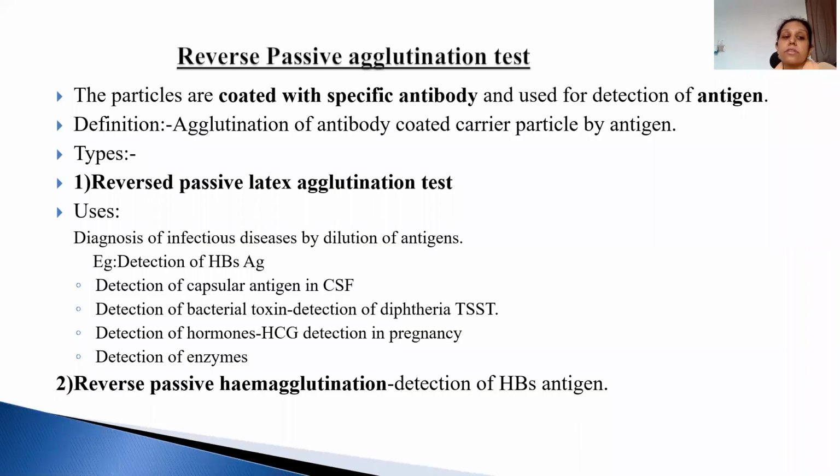Now, what is the reverse passive agglutination test? In the passive test, the antigen is coated. In this one, the antibody is coated on the carrier particle, and this is used for antigen detection. Uses are for HBsAg detection, CSF capsular antigen detection of bacteria, bacterial toxin detection such as diphtheria and TSST, hormone detection such as HCG in pregnancy, and detection of enzymes.